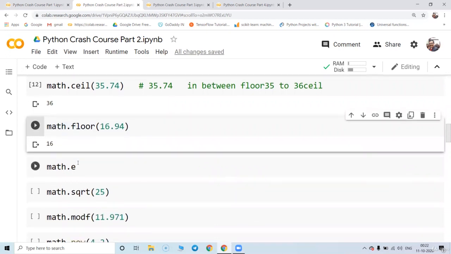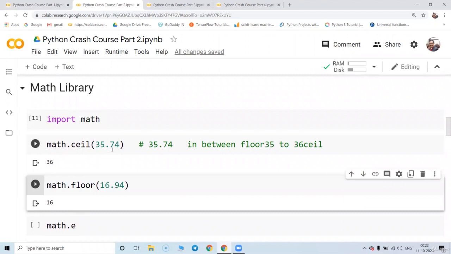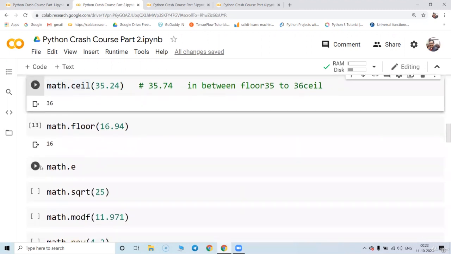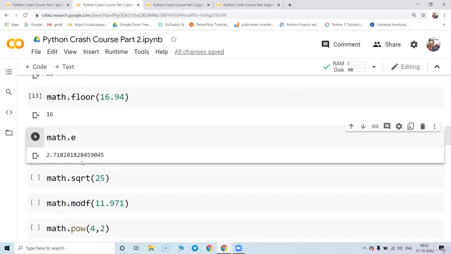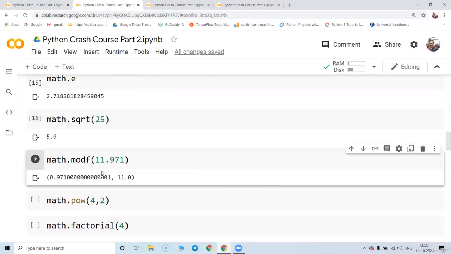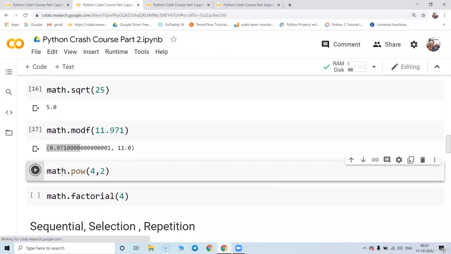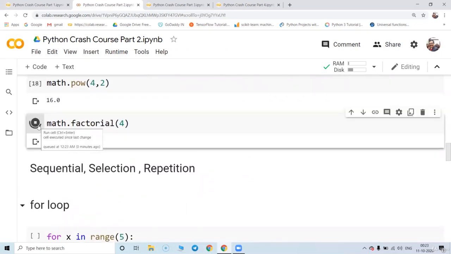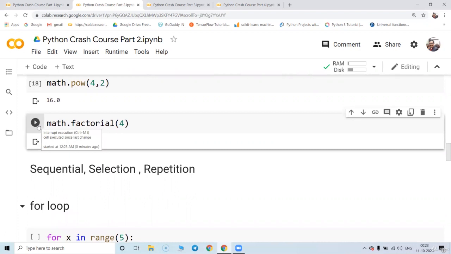Great. So here the rounding operation is not taking place. You can see, even if I write 35.24 here, it is going to round up to 36 itself. Great. Math.e, that is also 2.71. You can find the square root directly with the math library. You can even separate the integer value out of the fractional value. Okay, so the integer value will be separated, the fractional value will be separated. You can even find the raised to power using the math library. You can find the factorial using the math library. Very easy to find out.